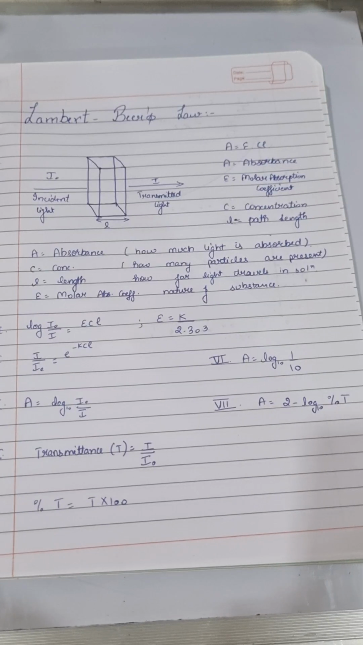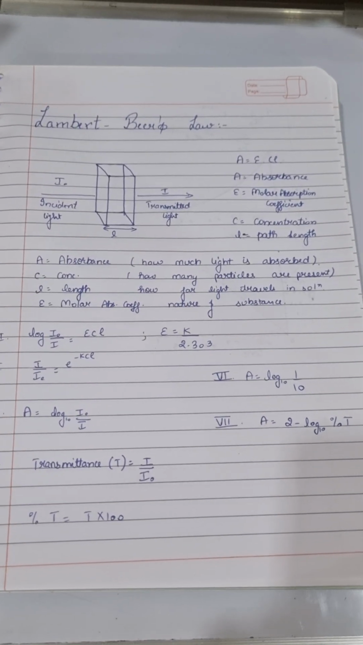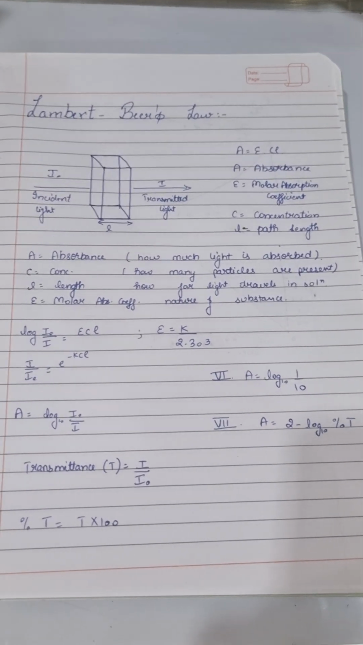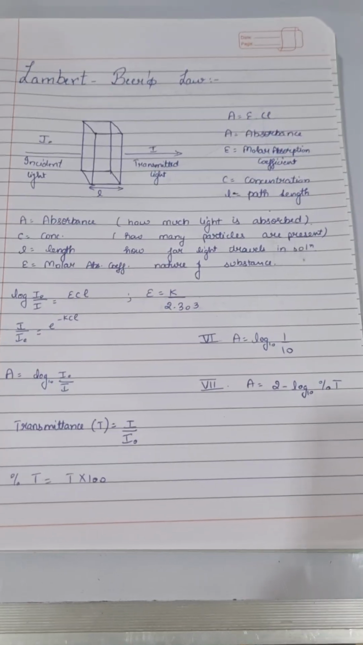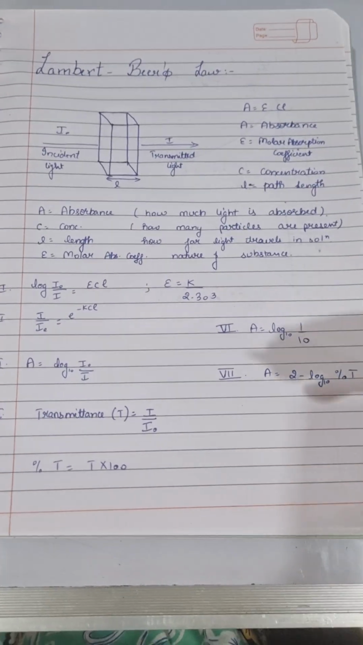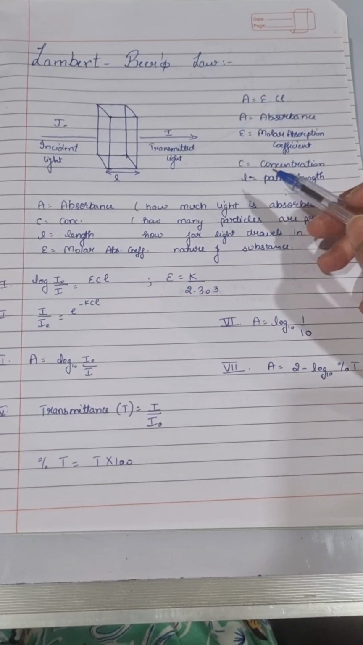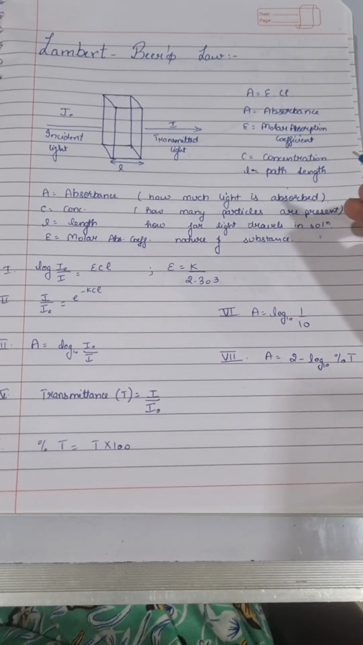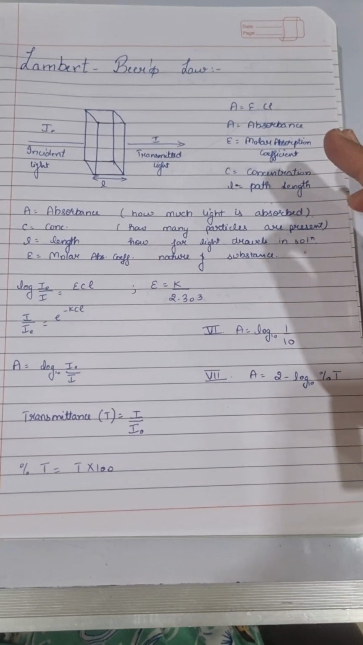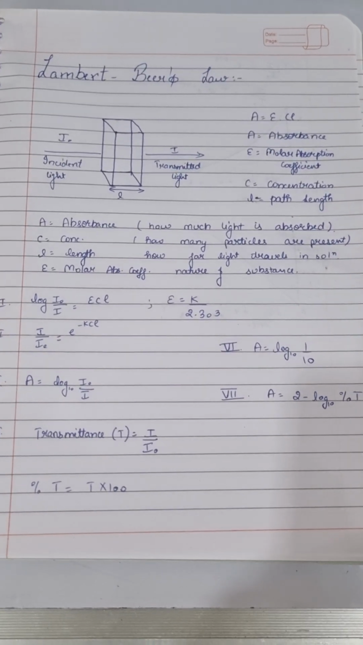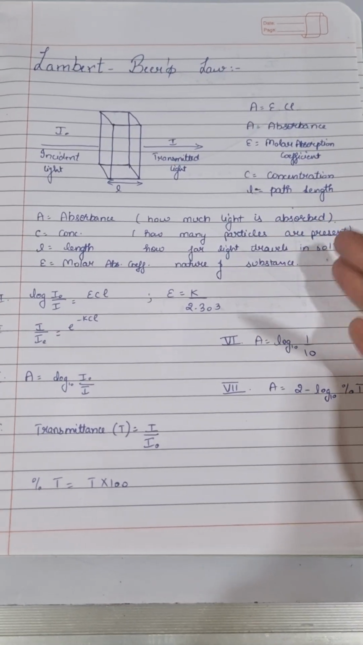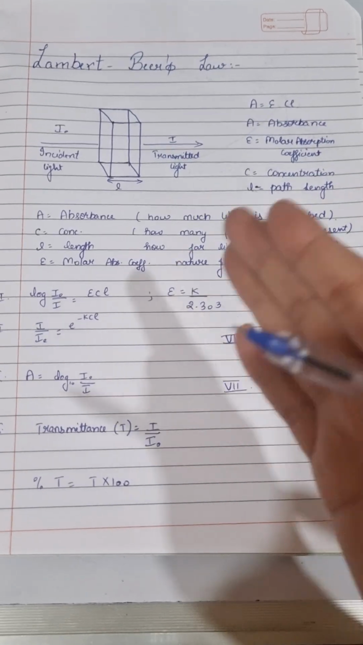So today I'm going to start with the topic Lambert Beer Law. Let me explain it with a simple basic example. Imagine you shine a torch through plain water and through colorful water. Which one will allow more light to pass? The basic answer is plain water, right, because colorful water absorbs more light.